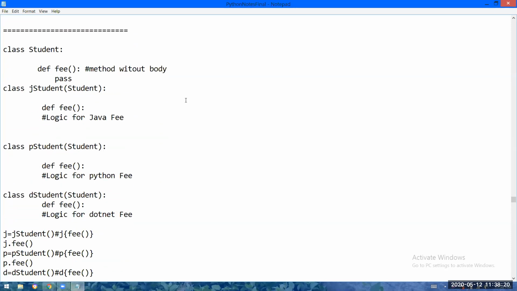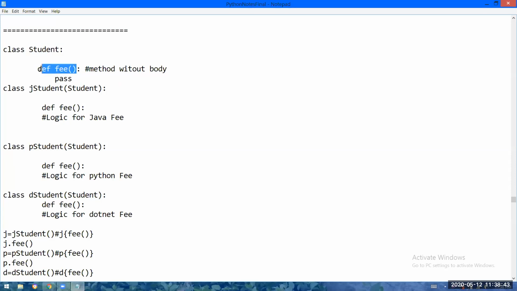See, here what I am doing, I am taking the class Student. In the Student class I have taken the fee function, that is okay. See, I have represented the method, but I didn't write the body for that method. I have represented the method, but that means I told that every student should have a fee.